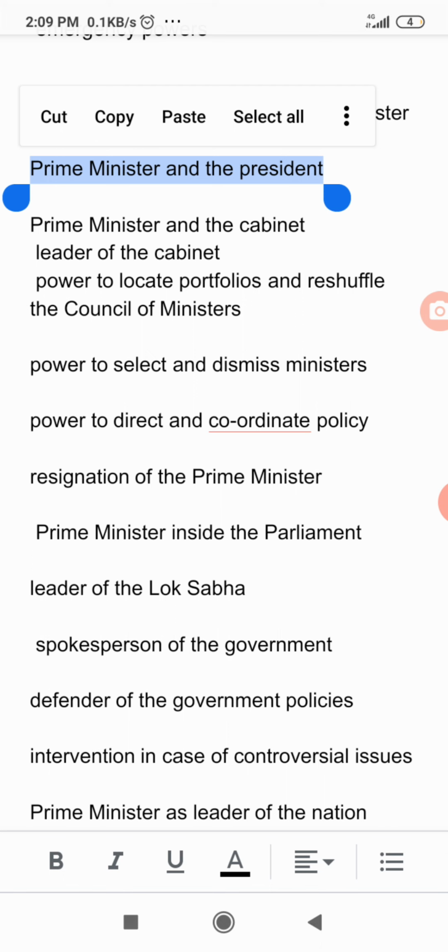And what are the messages of the Council of Ministers that should be conveyed by the Prime Minister to the President? A minister cannot discuss any matter of national policy with the President on his own. Means he should discuss that with the Prime Minister first, and then the Prime Minister gives that information to the President.